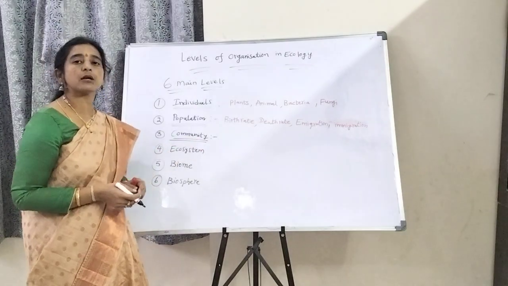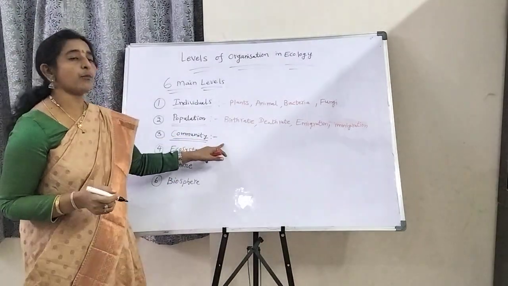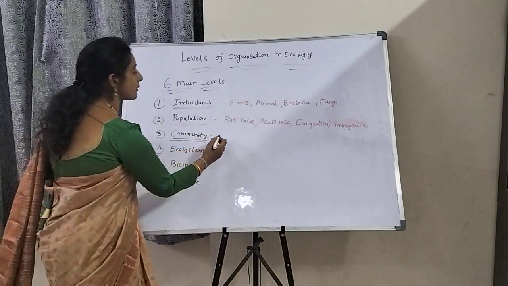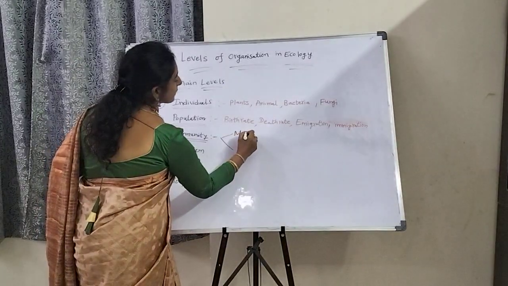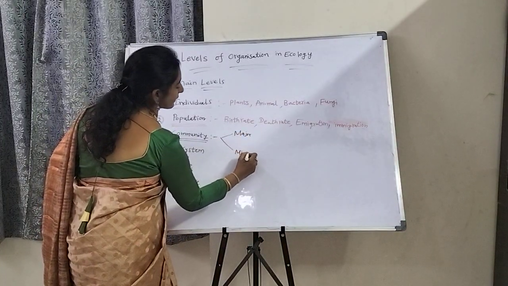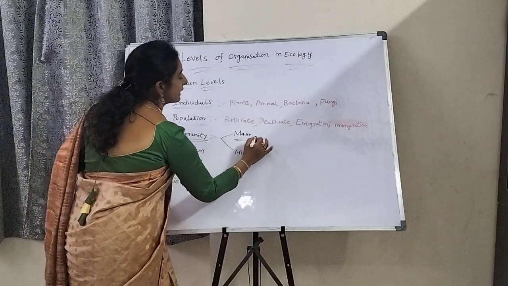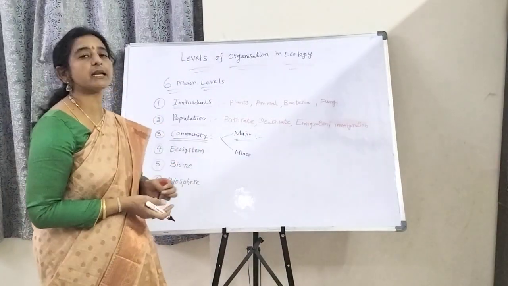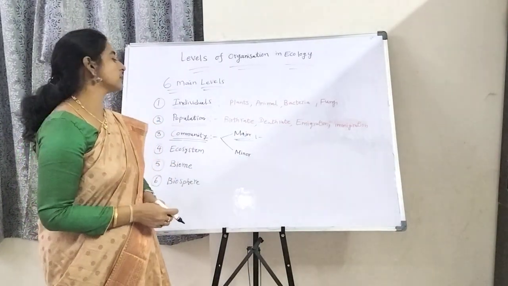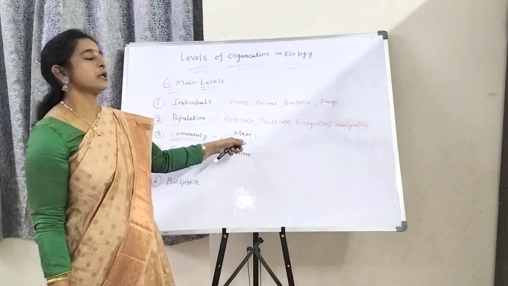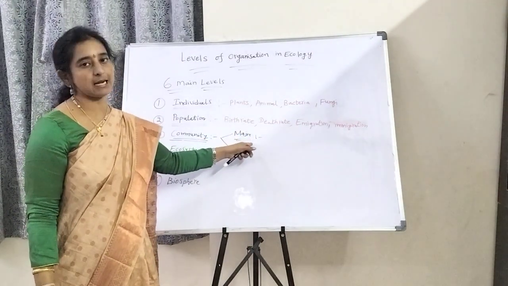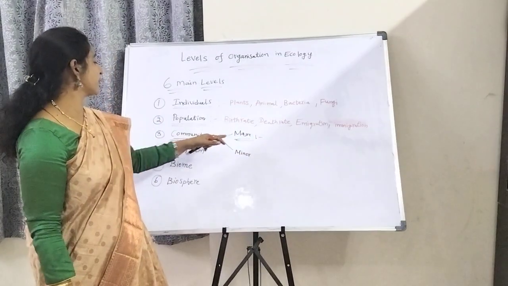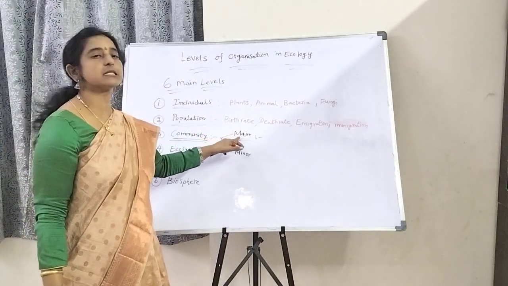Based on population, community also has two types: the major community and the minor community. The major community depends only on sunlight. That means they prepare their food on their own. So that's why that is the major community. Like forests, different types of forest are related to this community. That is the major community.